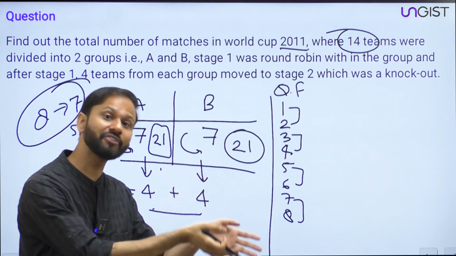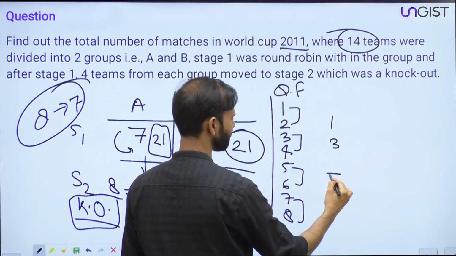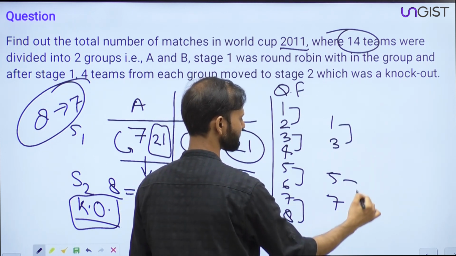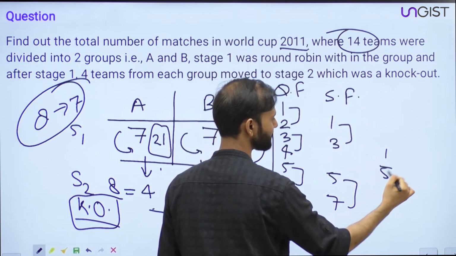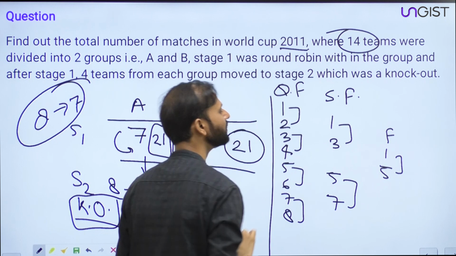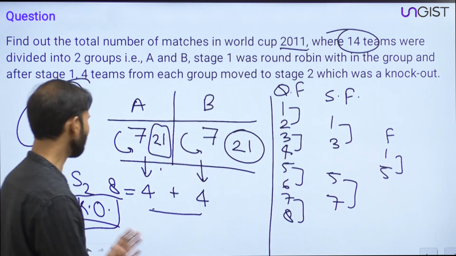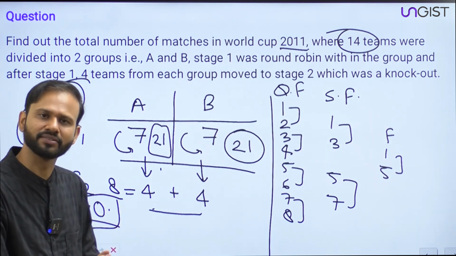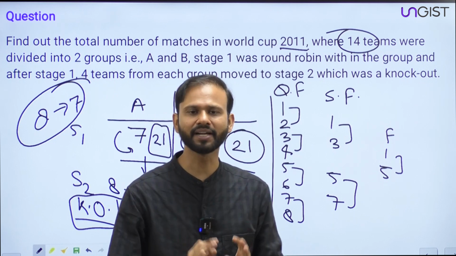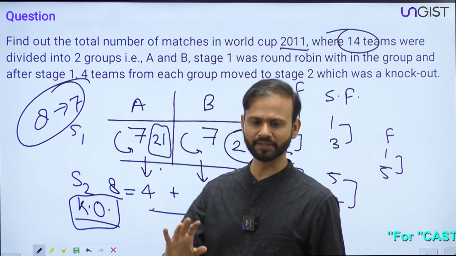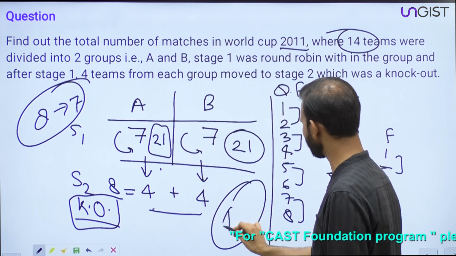After that there will be a semi final stage, right? So 1 and 3 and then 5 and 7. So let's say this is the semi final stage, and after that there will be a final stage, right? So 4 plus 2 plus 1, there are 7 matches, right? So similarly 8 teams are there, then there will be 7 matches, right? So everyone, in the entire tournament we have 49 matches. Guys, it is clear? In the entire tournament we have 49 matches.